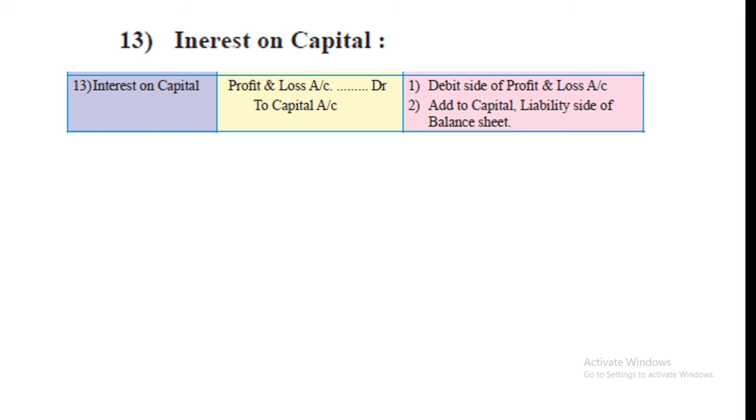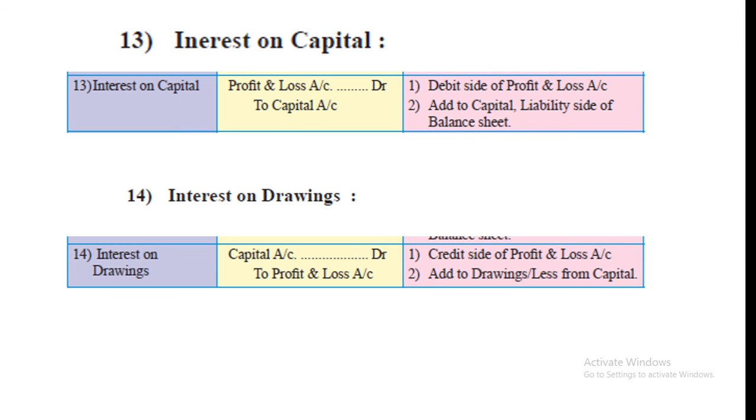Okay. Now interest on capital. Whichever interest on capital, we have to calculate on capital amount. What is the first effect? Debit side of profit and loss account and add to capital on liability side of balance sheet. Interest on drawings: credit side of profit and loss account. Interest on drawings is income for business, and add to drawings or less from capital.